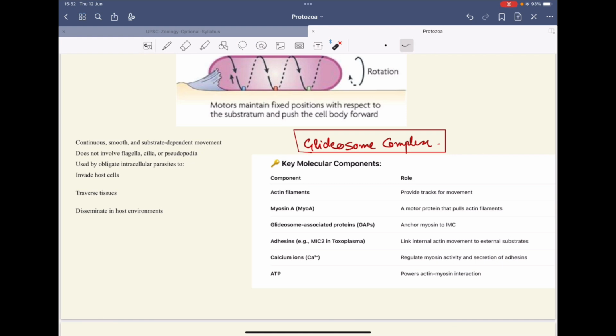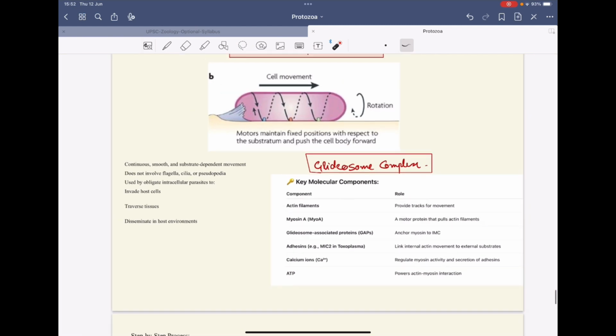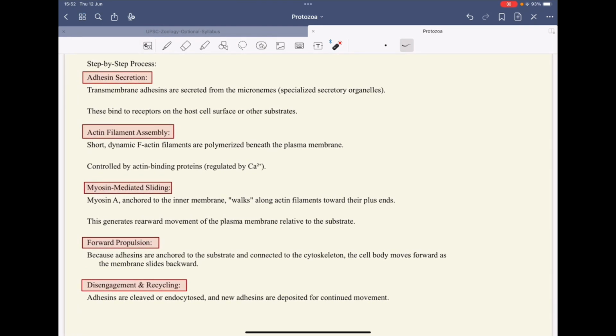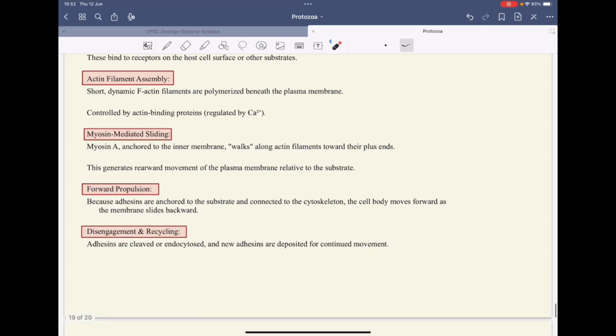It is used by obligate intracellular parasites to invade the host or traverse the tissue, and it also helps to disseminate in the host environment. The process involves adhesin secretion. First of all, the adhesin secretion happens. These transmembrane adhesins are secreted from the micronemes. These are special secretory organelles present in the organism. These bind to the receptor on the host surface or the substrate.